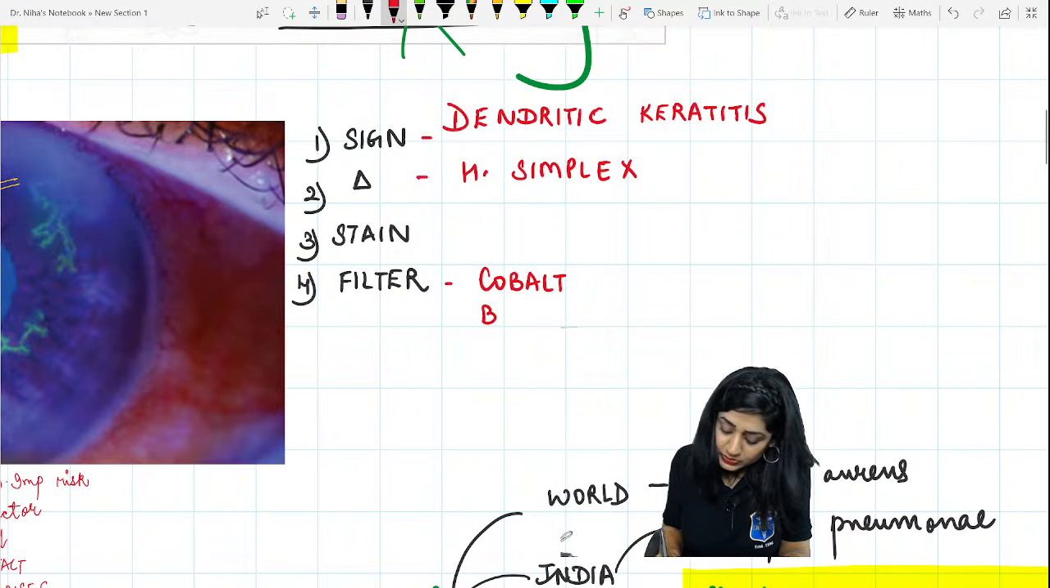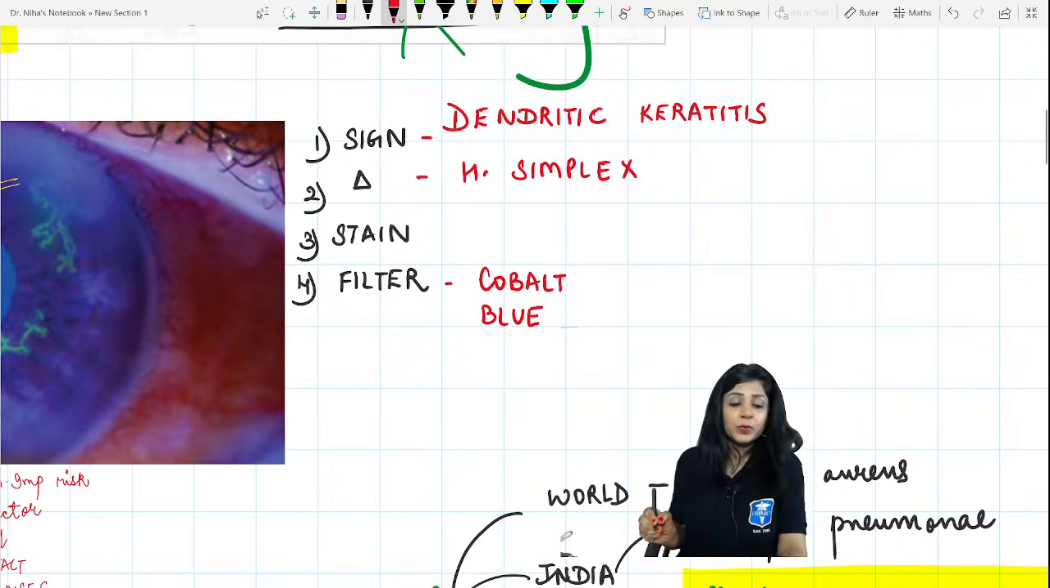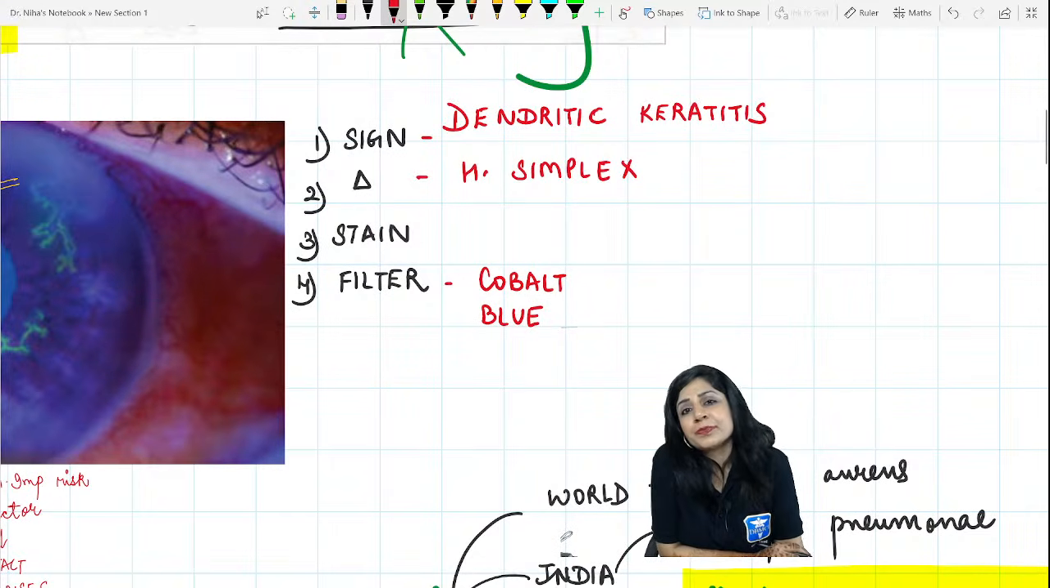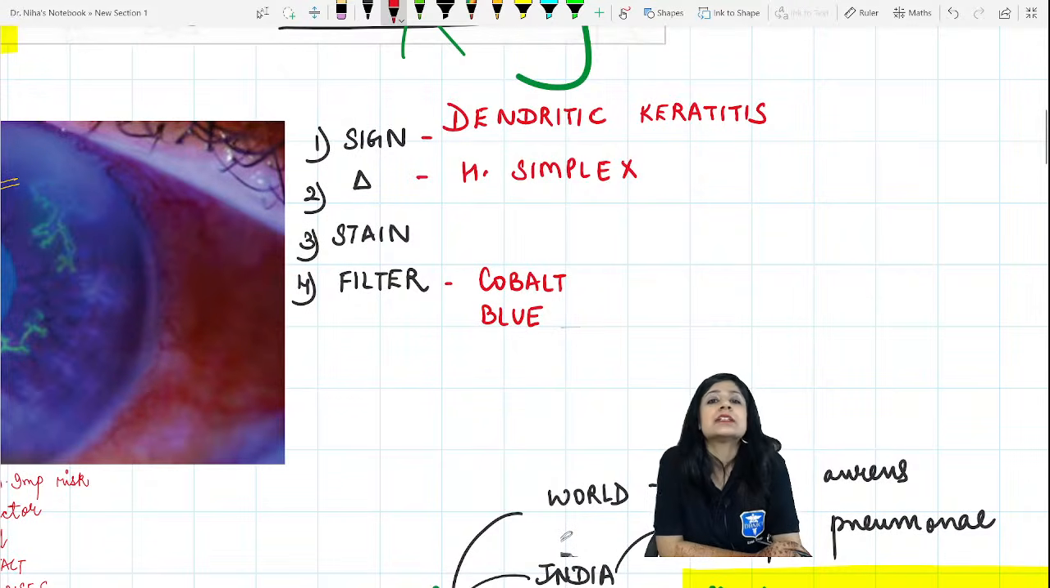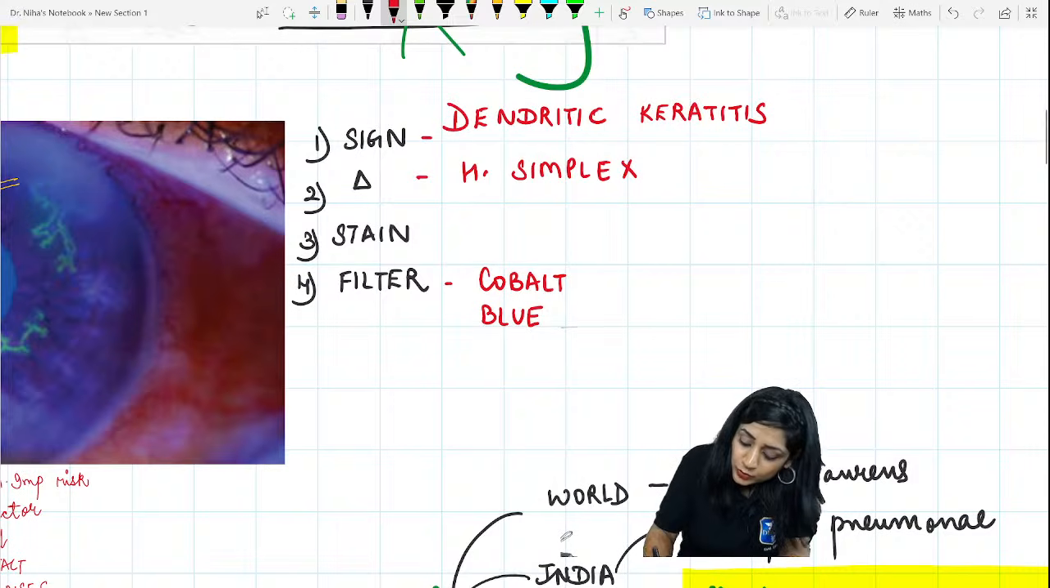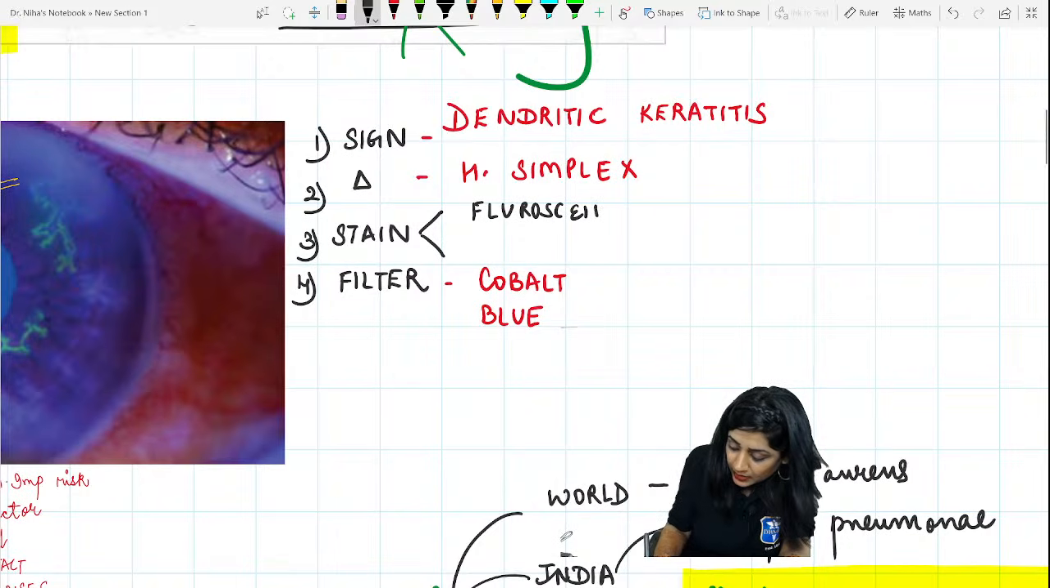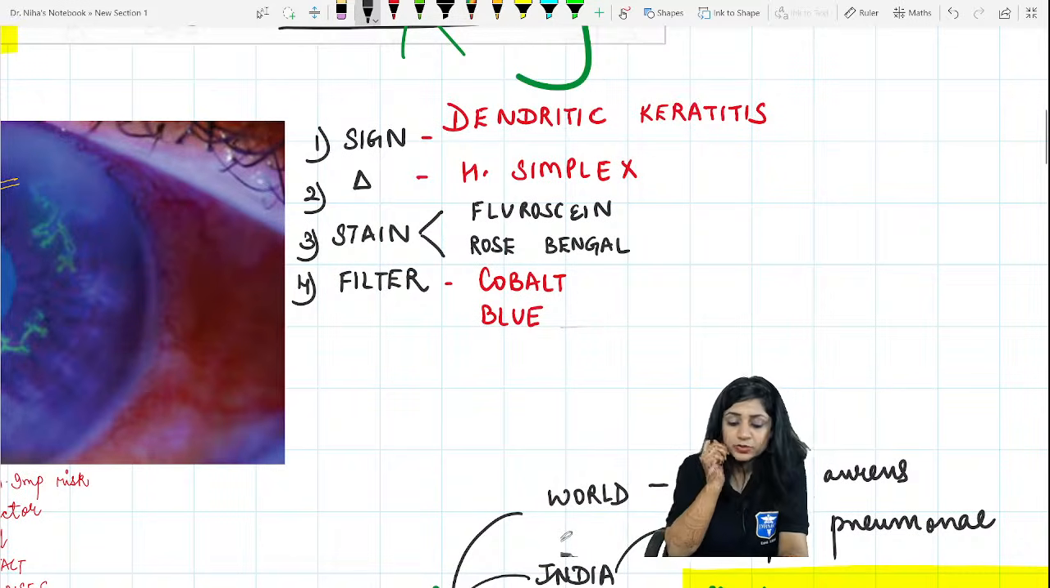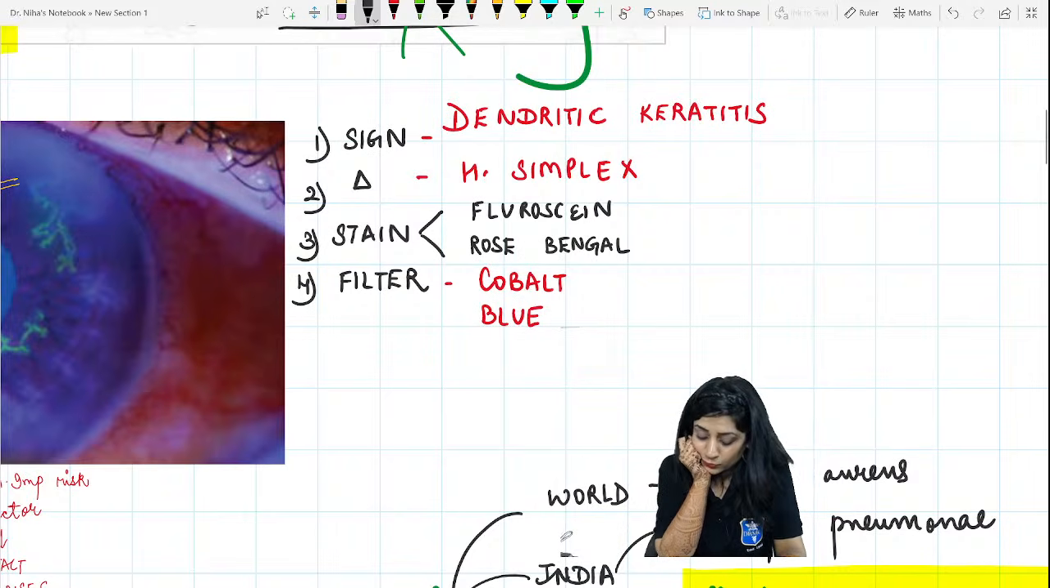And where do you use this cobalt blue filter? Do you know the name of the instrument where you can manage to see this cobalt blue filter? For stains we have got 2 stains. Fluorescein stain for the fluorescein, and for the knobs we are using the rose bengal. Rose bengal is for the knobs and fluorescein is for the flow.